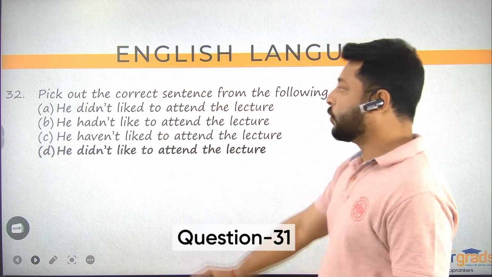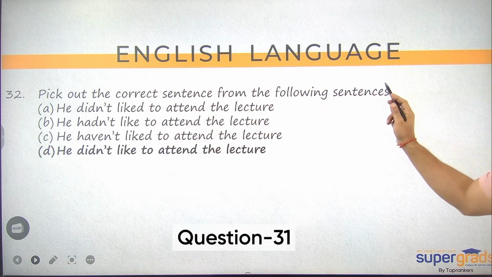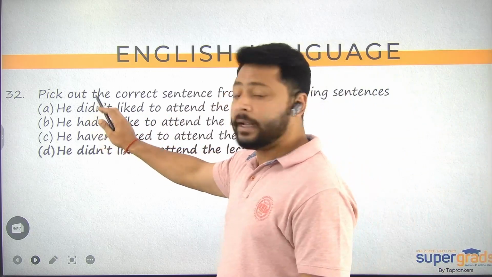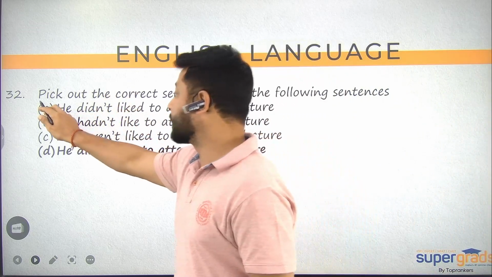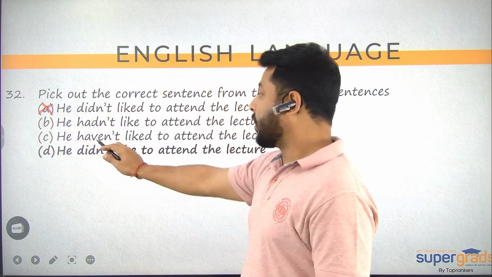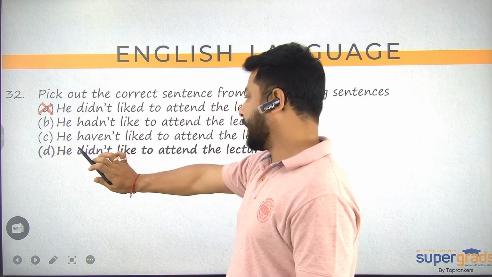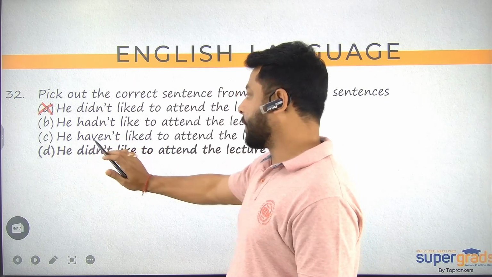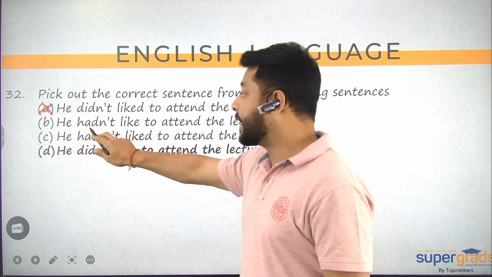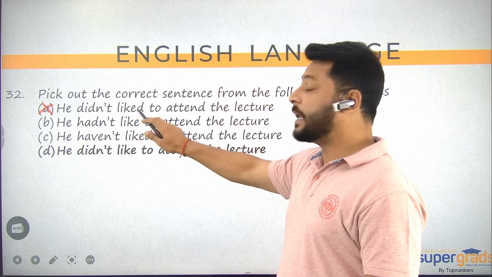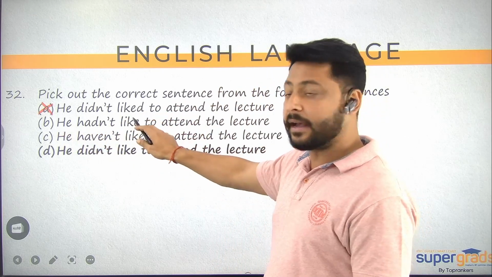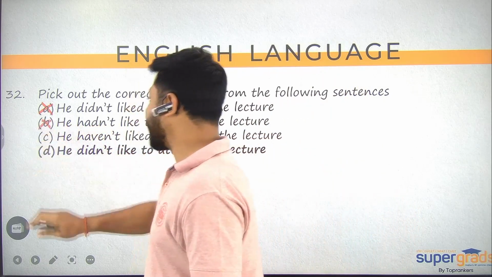Question number 32, pick out the correct sentence from the following sentences. He didn't लिखा हुआ है, didn't है तो like आना चाहिए. तो यहाँ से A आगरा भी eliminate होता है और haven't liked है ये. ओके इसको अभी छोड़ देते हैं. He didn't like यहाँ पर भी लिखा है. He hadn't liked तो hadn't के साथ क्या होना चाहिए? Hadn't liked. So this is again a wrong form of the verb. So B Bombay gets eliminated.